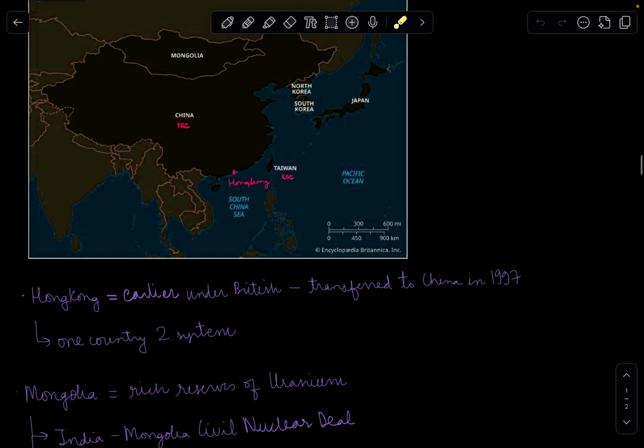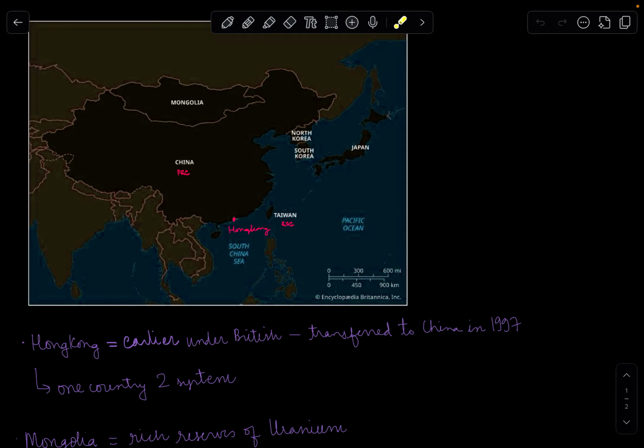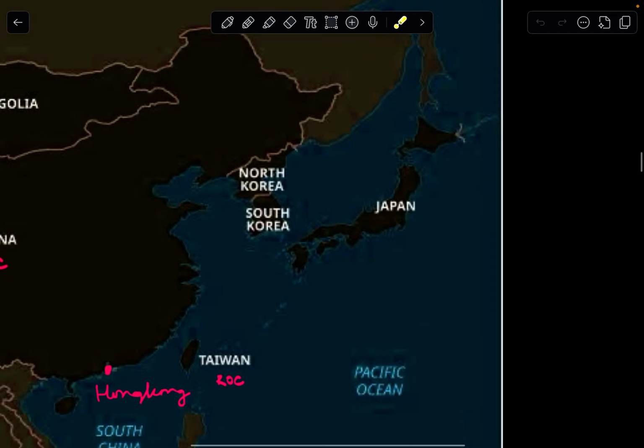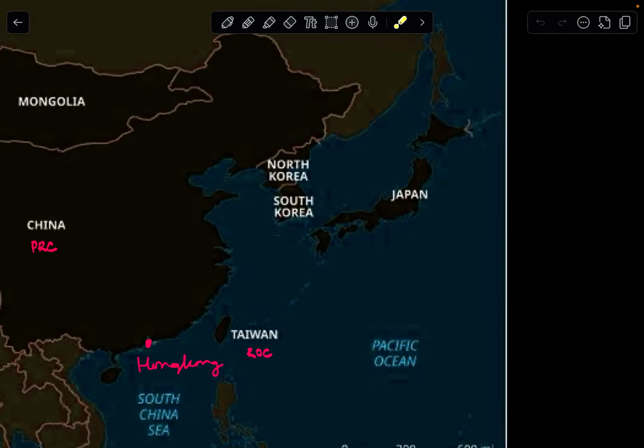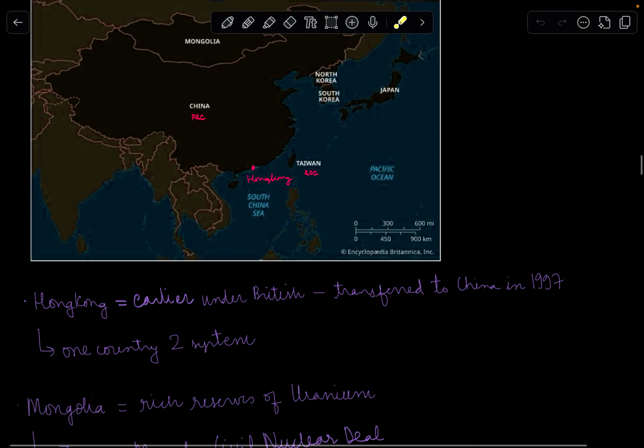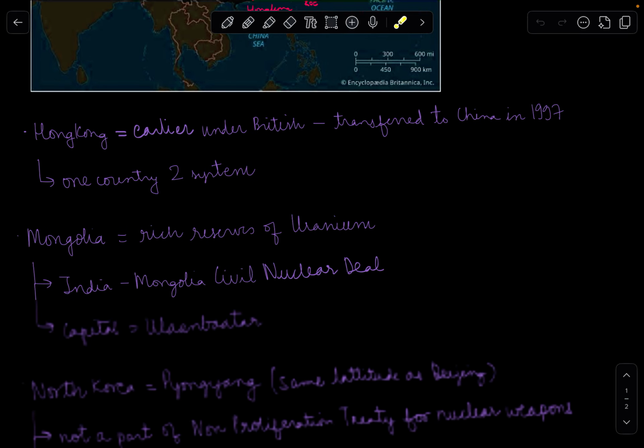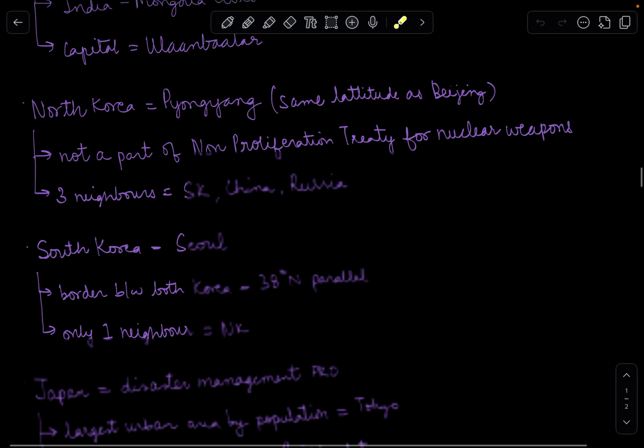So the three neighbors of North Korea are basically South Korea, China from the northern border, and there is a very small corridor through which it connects with Russia as well. So the three permanent neighbors of North Korea are South Korea, China, and Russia.